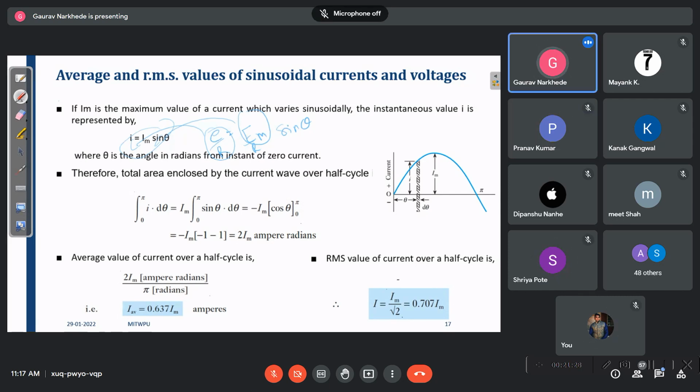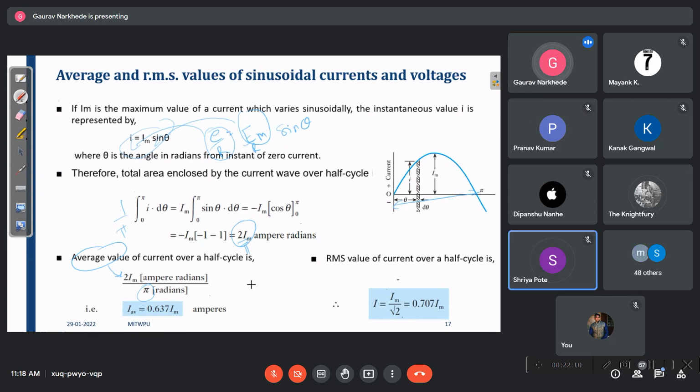For explaining that, I am taking the current here, and we can find the area enclosed under this curve by using definite integration, and that comes out to be 2 into Im. Now we can take the average of this, right? Why average? Because we are considering the curve from 0 to pi. So if I want the average, I will just divide it by pi, correct? So the average value is 2 Im by pi, because we are considering this part of the waveform.